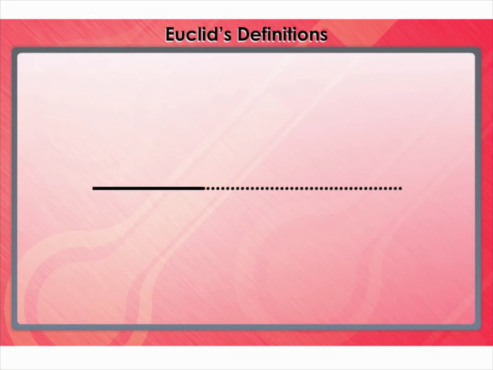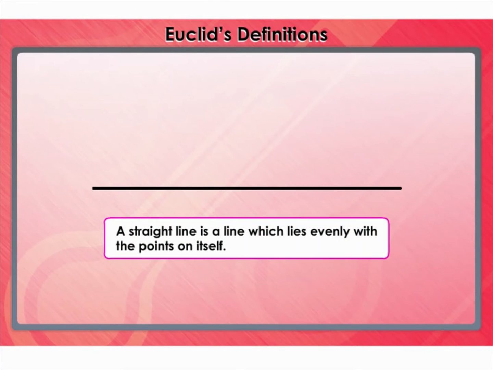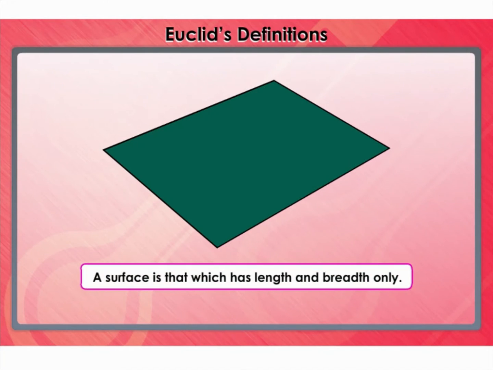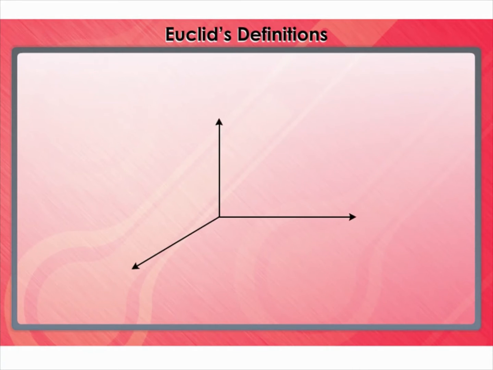The fourth definition says that a straight line is a line which lies evenly with the points on itself. The straight line is formed by a collection of points which lies evenly along the straight line. The fifth definition states that a surface is that which has length and breadth only. A shape that has only two dimensions, such as length and breadth, and no thickness.